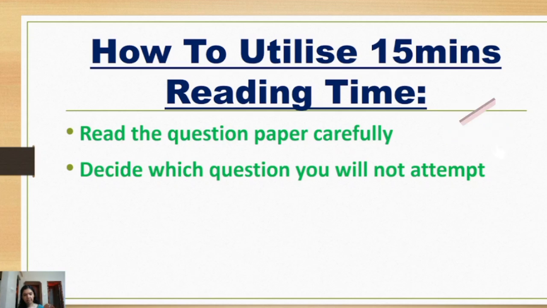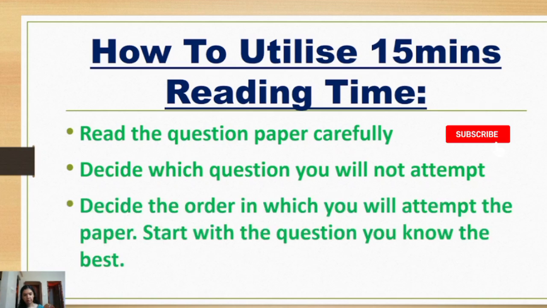Once you have decided which question you will not be attempting, you will have to decide in which order you will attempt the remaining questions. It is best to start with the questions you know the best. Whichever question you think you know the best answer, you can start writing those first, since this will create a positive impact on the examiner, and it will also build momentum to complete the rest of the paper within time.